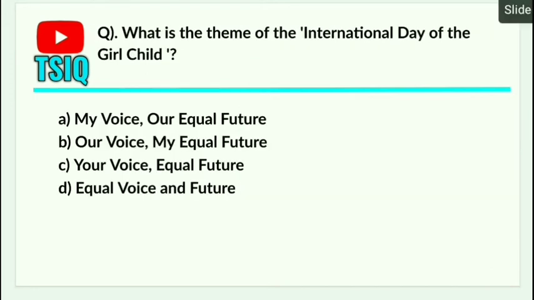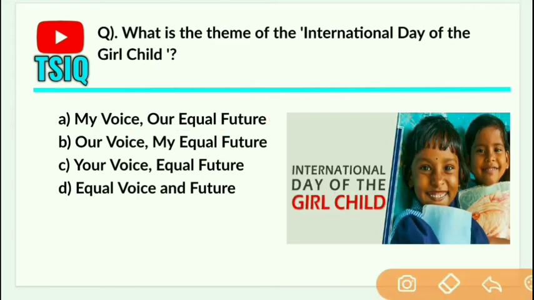Next one is what is the theme of the International Day of the Girl Child? Answer is My Voice, Our Equal Future. The theme for 2020 International Day of the Girl Child is My Voice, Our Equal Future. When is this day celebrated? It is celebrated on 11th October every year. This is being observed since 2012. This day was declared by the United Nations to raise awareness on issues facing by the girls internationally in terms of education, nutrition, child marriage, legal and medical rights.